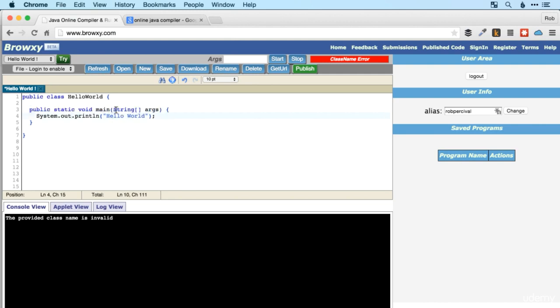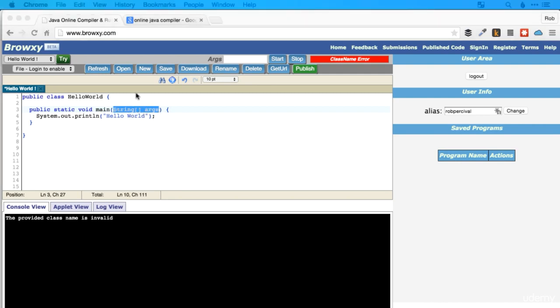Okay, so now we're just looking at this part. So this is the variables that are going to be passed to the main method. And those, in this case, are an array of strings. Now, don't worry too much about what an array is. We're going to look at that in a few videos' time. But the name of the variable is called args, and that can be changed.